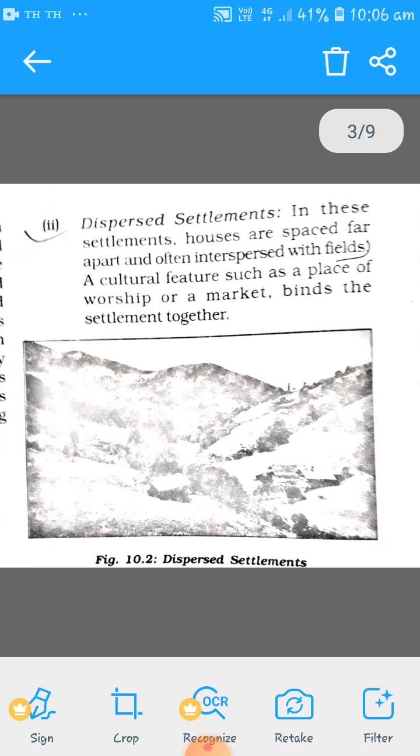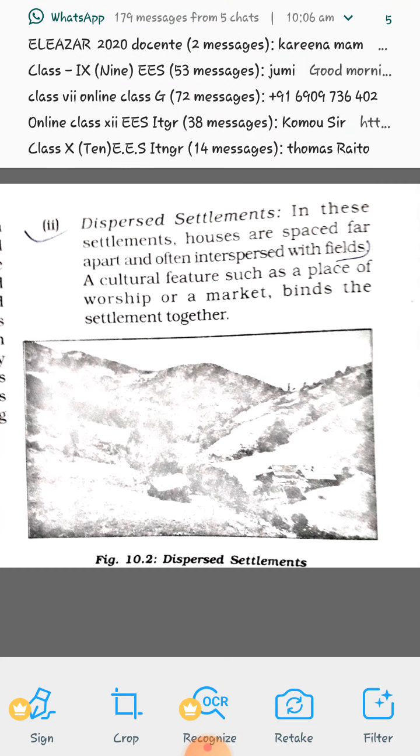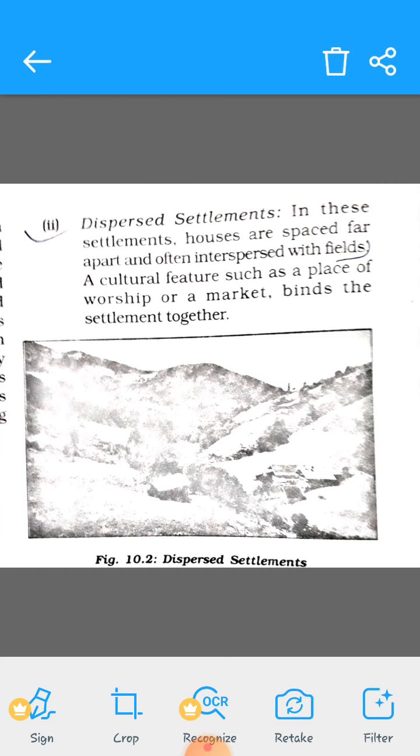Now the second is the dispersed settlement. Dispersed means something which is going away. In these settlements houses are spaced far apart and often interspersed with fields. A cultural feature such as a place of worship or a market binds the settlement together. Here you'll find that houses are spaced far away from each other, and between two houses there are big fields. The houses are clustered over long distances in this type of settlement.